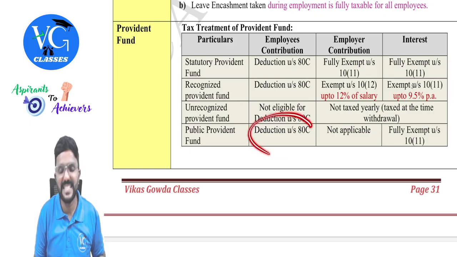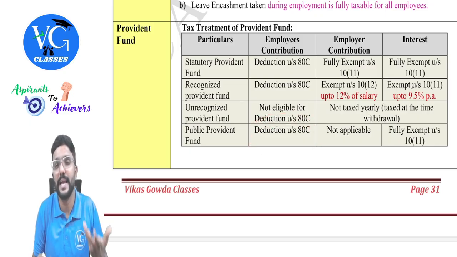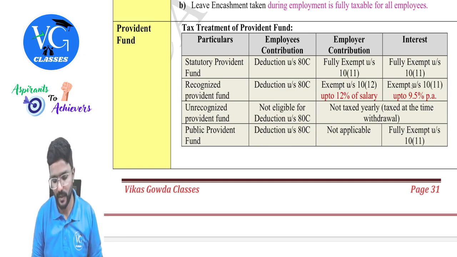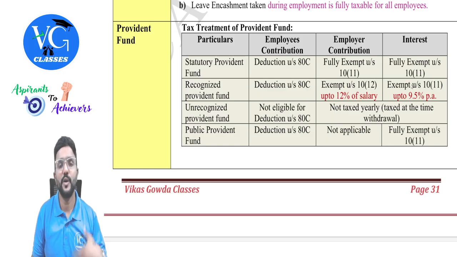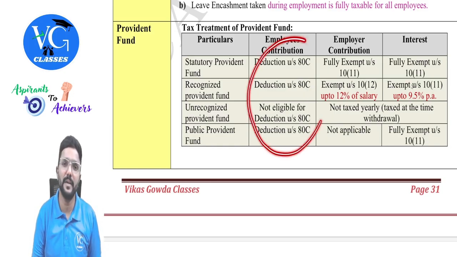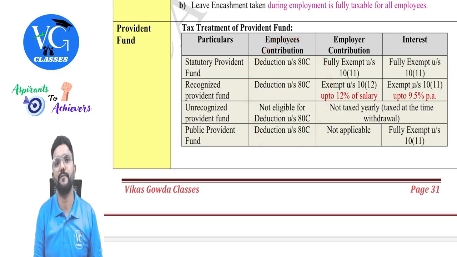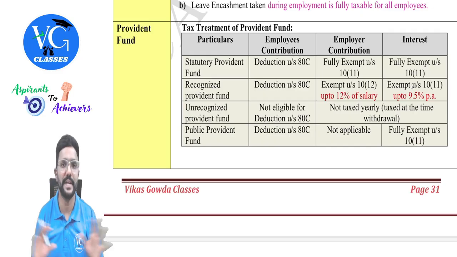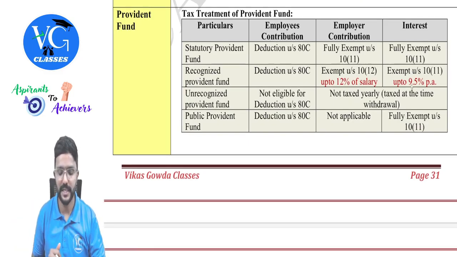So in this case, whatever is the assessee contribution, let us not call it employee contribution here, the assessee contribution deduction is available under section 80C. Okay, but the maximum amount which you can contribute in a year is 1,50,000, guys. Anyway, the maximum deduction available under section 80C is also 1,50,000, all the items put together. Okay, whereas there is no employer contribution, and whatever interest is earned on the public provident fund account balance is fully exempt. Got it? Yes, sir.